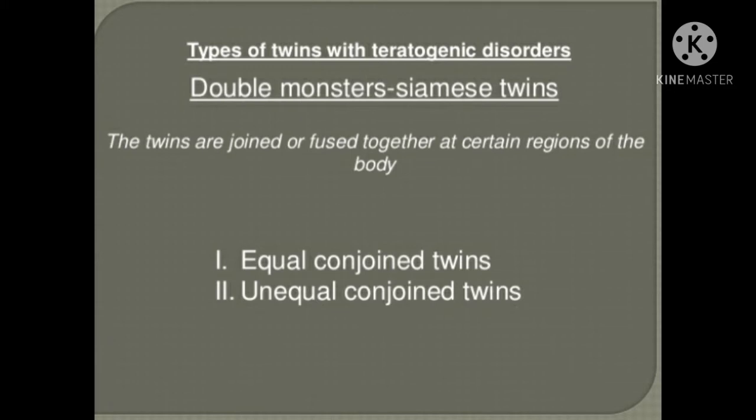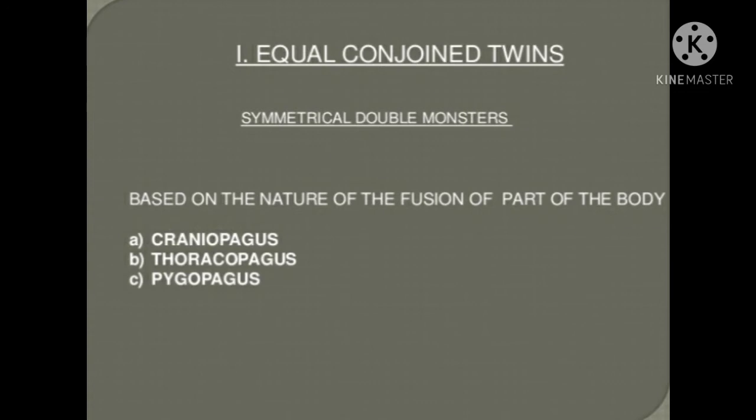Sometimes we hear of a disorder in twins, where twins are joined or fused together at a certain region of their body. These are also divided into two categories: equal conjoined twins and unequal conjoined twins. Based on the nature of the fused part of the body, the equal conjoined twins are divided into three. You can see this.